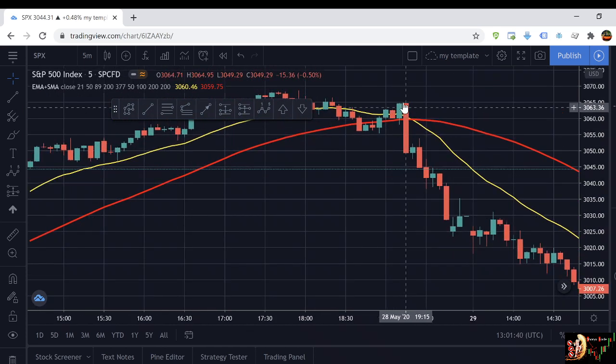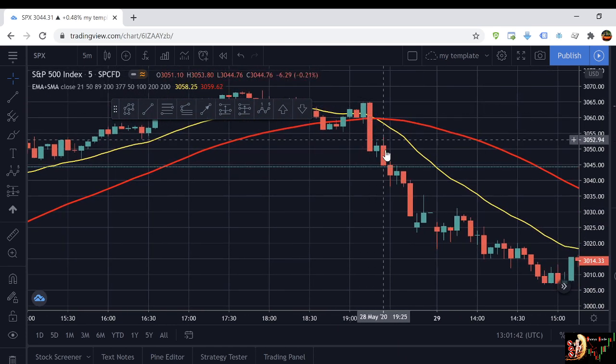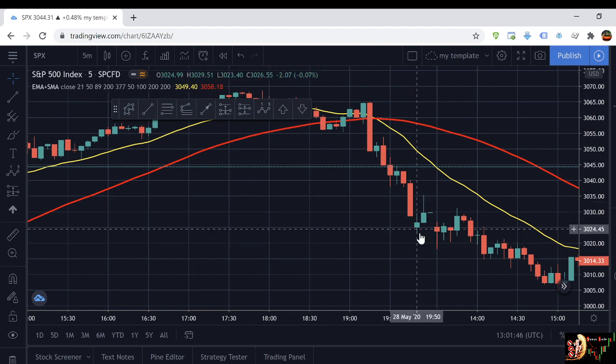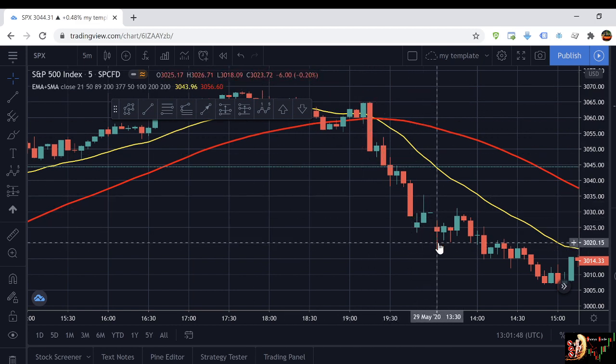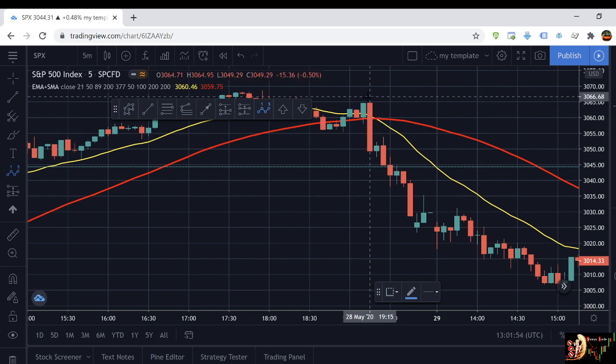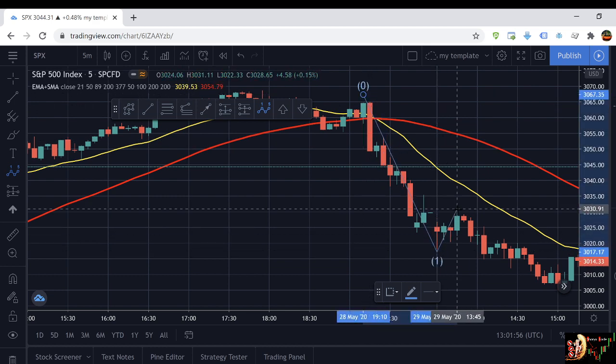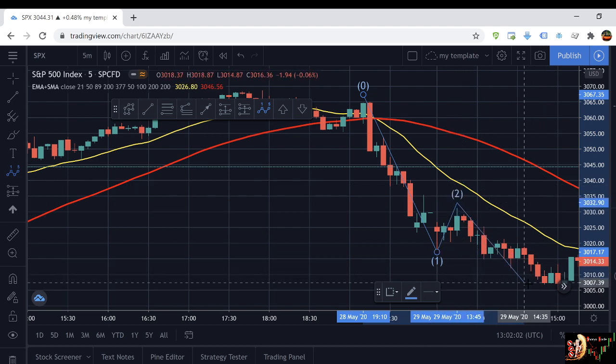So it's the same case. If we go back in time, here it starts angling down. We have a huge impulse move on the downside, and this is actually a huge sign of exhaustion already, right? So it's already too late if you wanted to take the retrace. But let's say you wanted to, in any case, it didn't retrace to the 21 EMA, so we cannot take any trade over here. Okay.